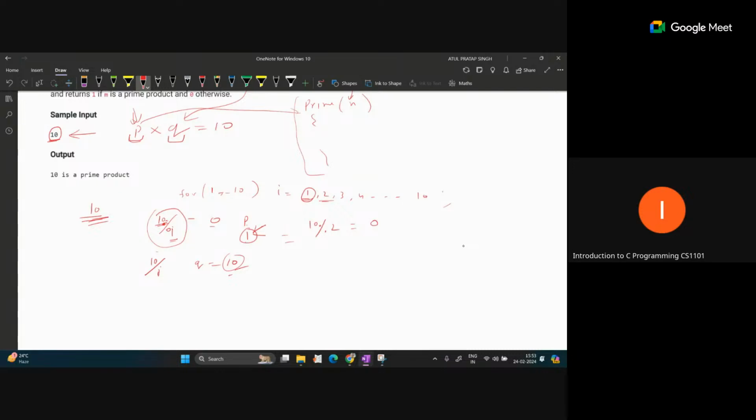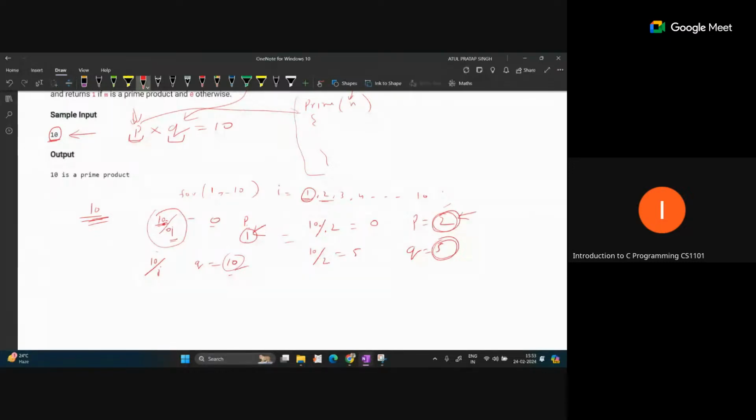That means 2 is a factor of 10, and we are getting the 0 remainder by this. So we can write p equal to 2. And what is the q value? You can find q by 10 divided by 2, which is 5. So q equal to 5. Now 2 and 5 you are getting, 2 into 5 equal to 10. Now you check whether 2 is prime and 5 is prime.